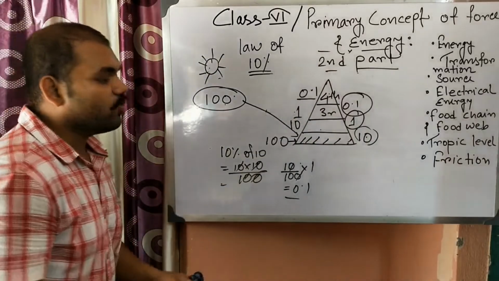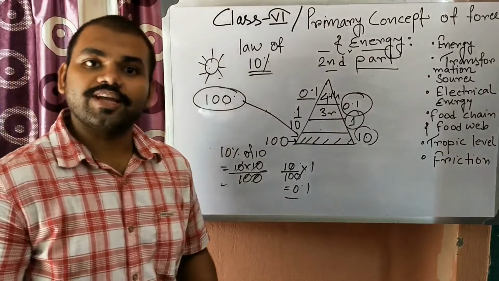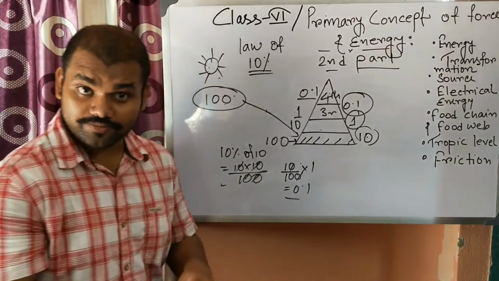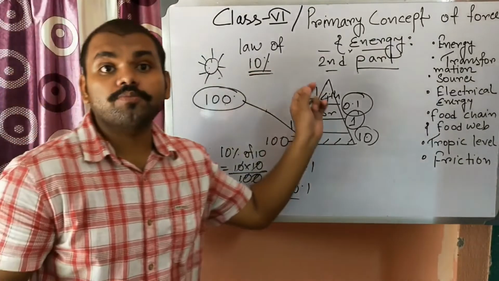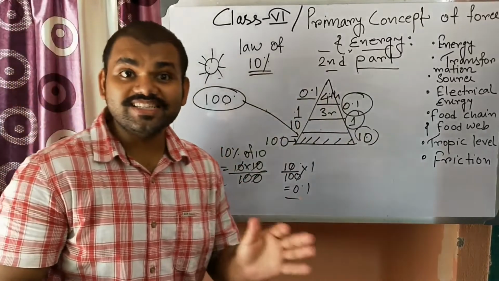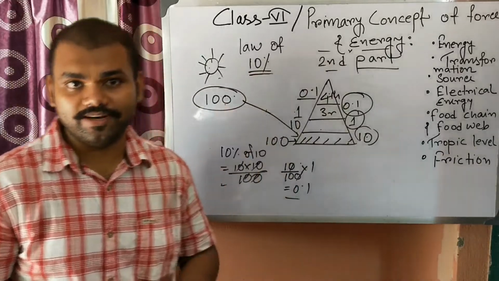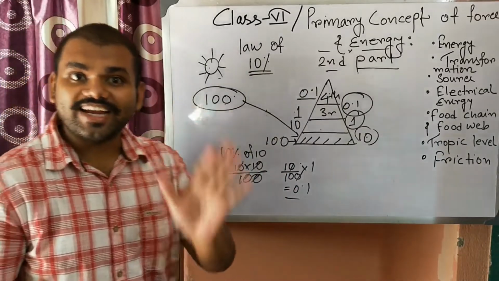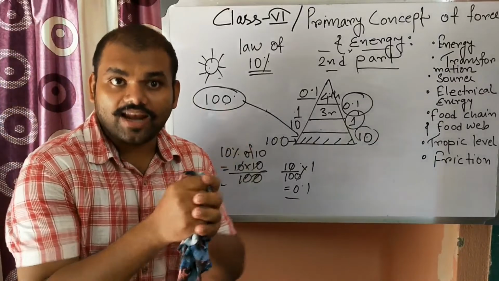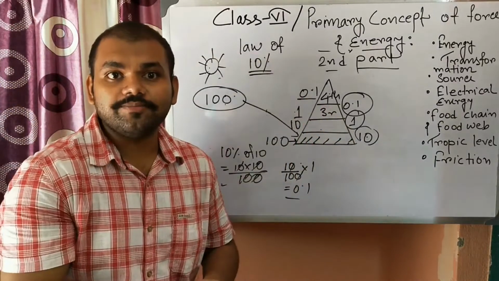So this is known as the Lindemann law of 10%. Lindemann's law of 10% states that of the energy received by each trophic level, 10% is stored as body mass, and the other 90% they use.